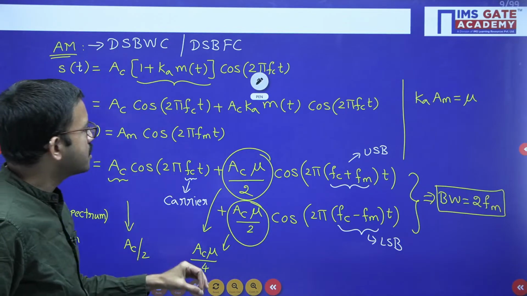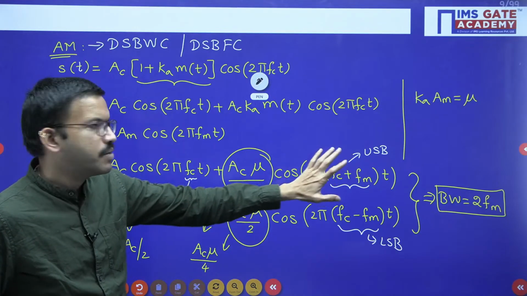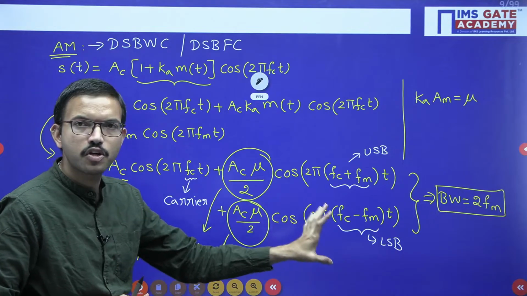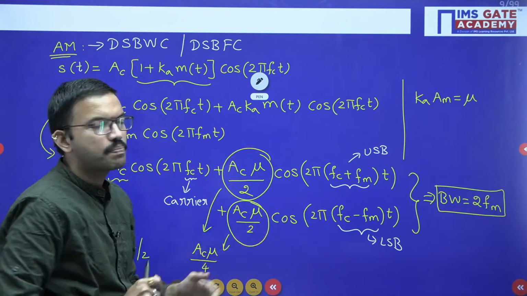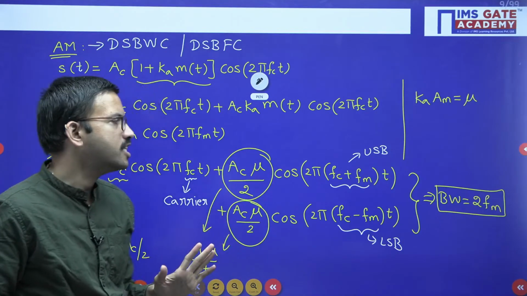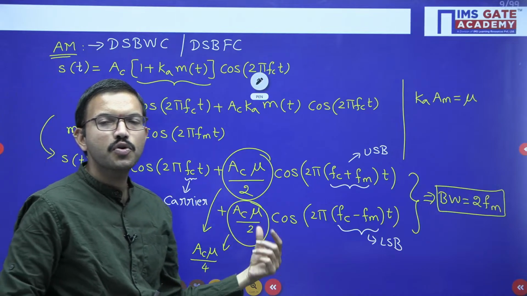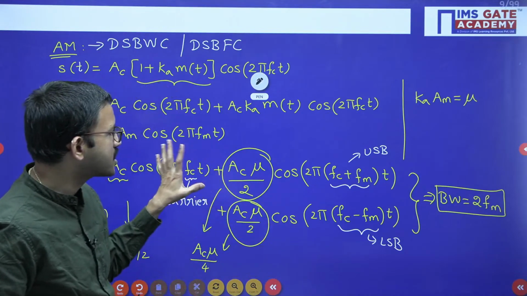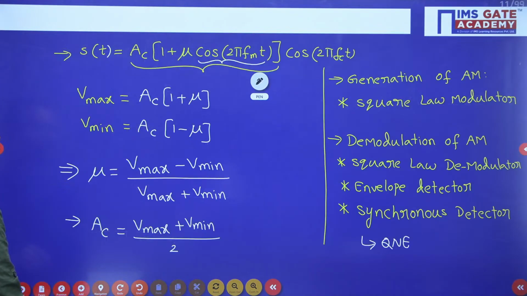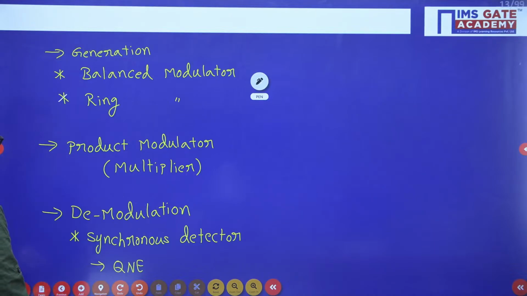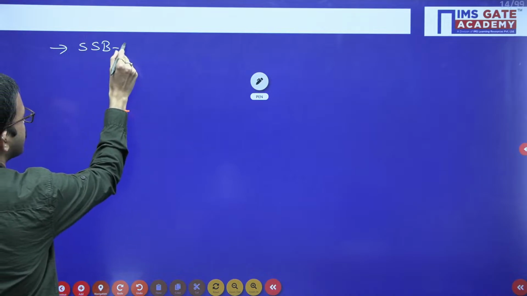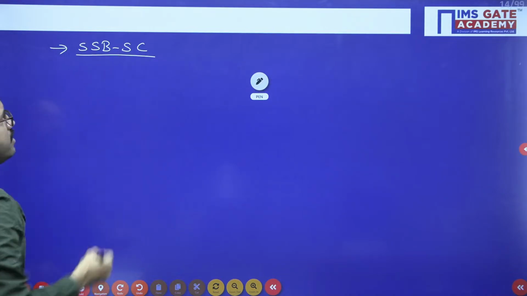Say for example, when you are transmitting the upper sideband, you are suppressing the carrier and suppressing the lower sideband. Or if you want to transmit the lower sideband, you are suppressing the carrier and suppressing the upper sideband. Whatever the next modulation technique we are going to study, that is nothing but transmitting only a single sideband. So we are suppressing the carrier, right? So single sideband suppressed carrier. The next modulation technique is SSBSC, single sideband suppressed carrier.